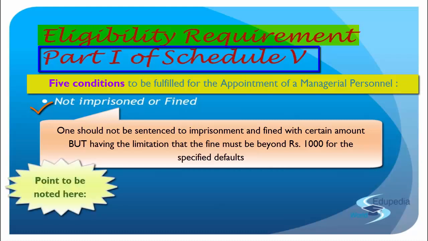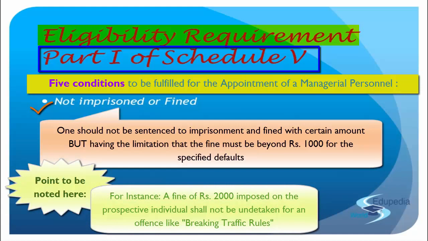But understand, fine exceeding 1000: maybe I break a traffic rule and I'm fined rupees 2000. Do you think I'll not be eligible to be appointed as a managerial person for that? The answer is no, because that is not relevant in my situation. I could have at any point of time broken a traffic rule. That is general. I may not be carrying my license or my insurance must have expired. That's possible. But does that mean that I'll not be taken up as a managerial personnel? The answer is no. So what this schedule, part 1, says is that it should be a conviction for an offense under certain acts.